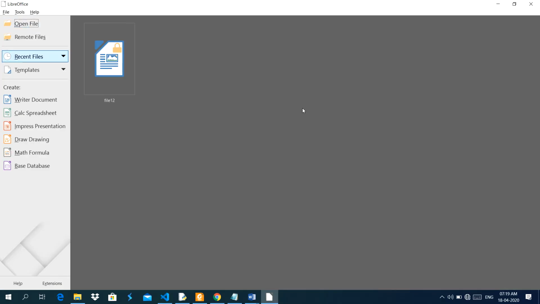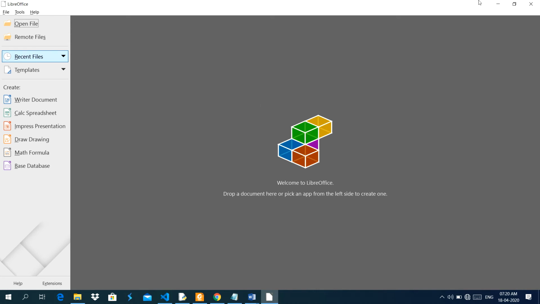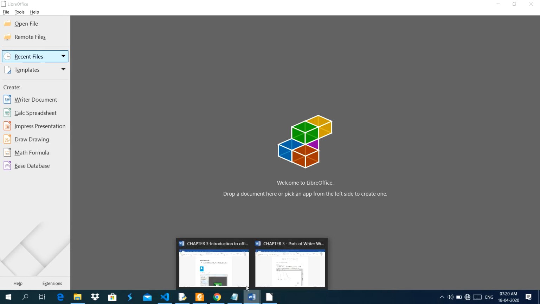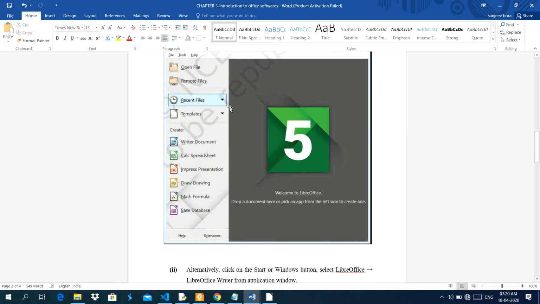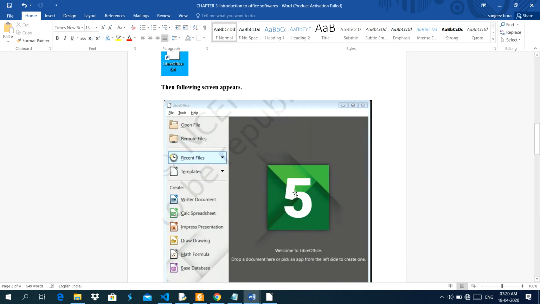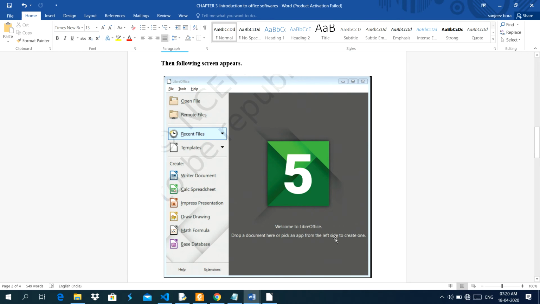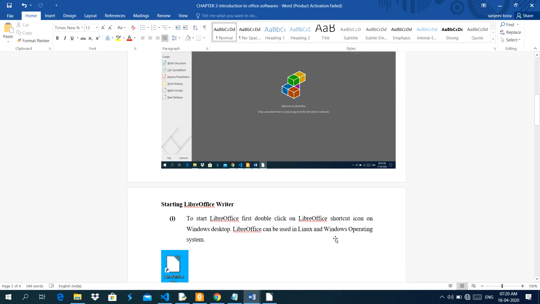It is showing this software. By default it is showing one file because I have just created it here. Now you just close it. Now you see this is the screen of the LibreOffice software. It is called the first screen of the LibreOffice software. Okay, now I am coming to the point. This screen is clearly visible compared to the previous screen.